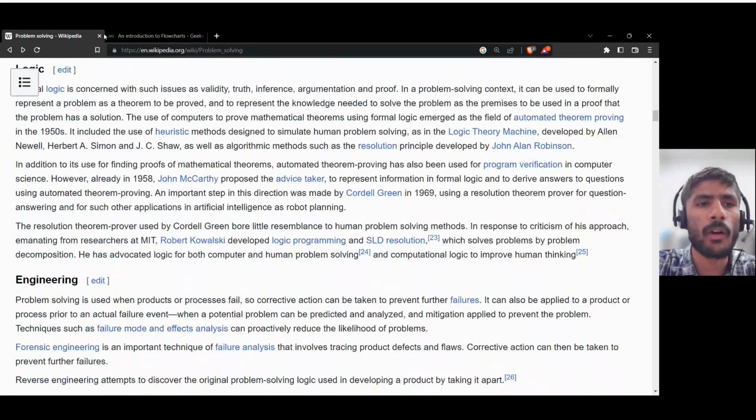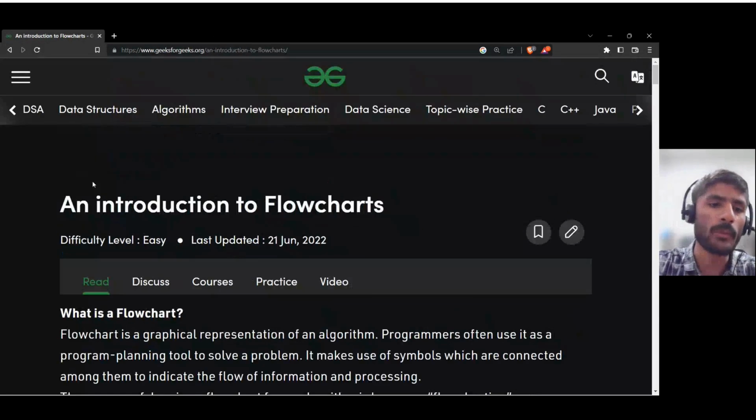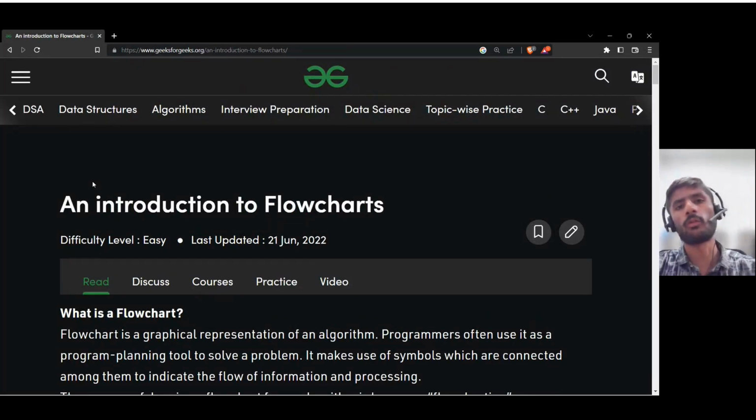Let's just jump to our main topic of this class, which is introduction to flowcharts. What is a flowchart? First, you have to understand what a problem is. For me, the problem is like my internet is slow. For me, the problem is I have to go home, so I have to book Rapido. Okay, that's my problem. Now, flowchart is something which you are already familiar with, in your previous classes, if you have studied well enough.